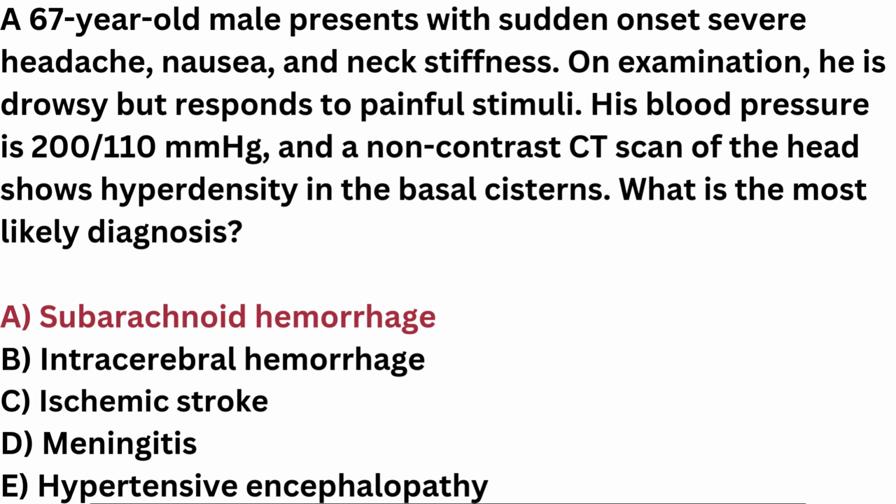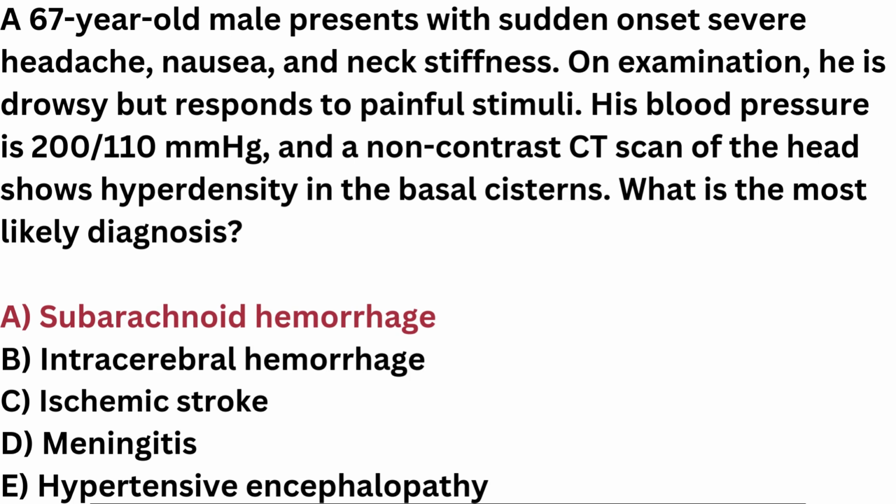Key learning points. Subarachnoid hemorrhage, SAH, should be suspected in patients with sudden onset severe headache, meningeal signs, e.g., neck stiffness, and hyperdensity in the basal cisterns on CT scan. Non-contrast CT is the initial imaging modality of choice for suspected SAH, with sensitivity highest within the first 6 hours of symptom onset. If the CT scan is normal but SAH is still suspected, a lumbar puncture may reveal xanthochromia, yellow CSF due to bilirubin from blood breakdown.